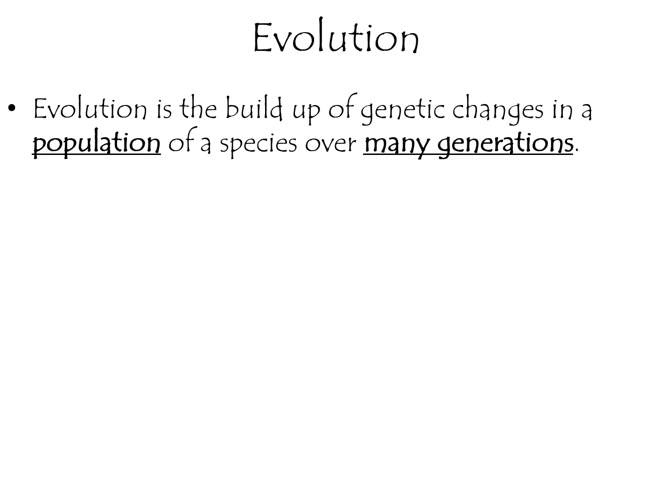And so to bring this to evolution, evolution is the buildup of genetic changes in the population of a species over many generations. Put a star next to that. In fact, I would even encourage you to highlight the words that are bold and underlined right here, population and many generations. So evolution is the buildup of genetic changes in a population. It is the overall genetic makeup of the population changing. And so you cannot evolve. It is the change in the population as a whole. And this occurs over many generations. We can't see this occurring in our lifetime. This takes many, many generations to occur.